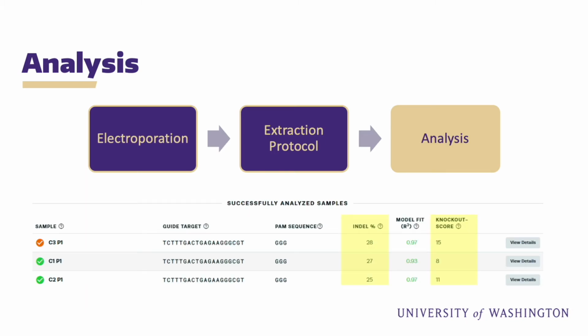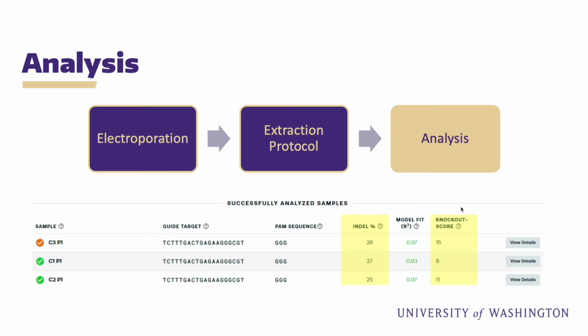This is some older data from a different NKX guide RNA in the same cell line. I'll primarily be looking here at the indel percentage and the knockout score. The indel percentage is the proportion of cells with an induced gene mutation, and the knockout score shows how good that induced mutation was at inactivating the gene product and producing a successful knockout. So if, say, we have a high indel percentage but a low knockout score, that would suggest that the CRISPR is getting in, but it's not making a cut in the right space to make a good knockout, and we would want to try a different guide RNA in that case.